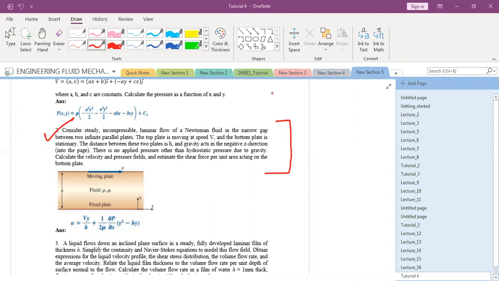Subek, yes, sir. Can you visualize what kind of flow this is?